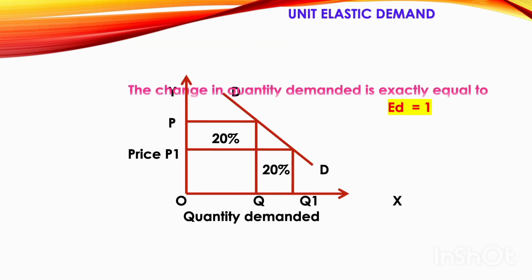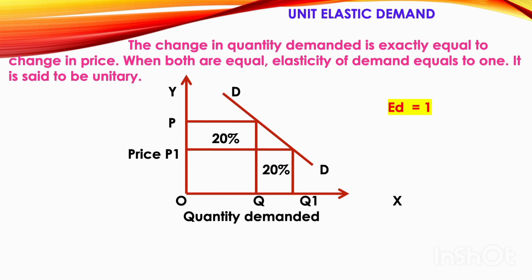Unit elastic demand. Here the change in quantity demanded is exactly equal to the change in price. That is, if there is a small change in price, there is a small change in demand also. If there is a big change in price, there is a big change in demand also. So here when both are equal, you tell it as elasticity of demand equals 1. Now we'll see with the help of the graph. On the y-axis the price is measured and on the x-axis the quantity demanded is measured.